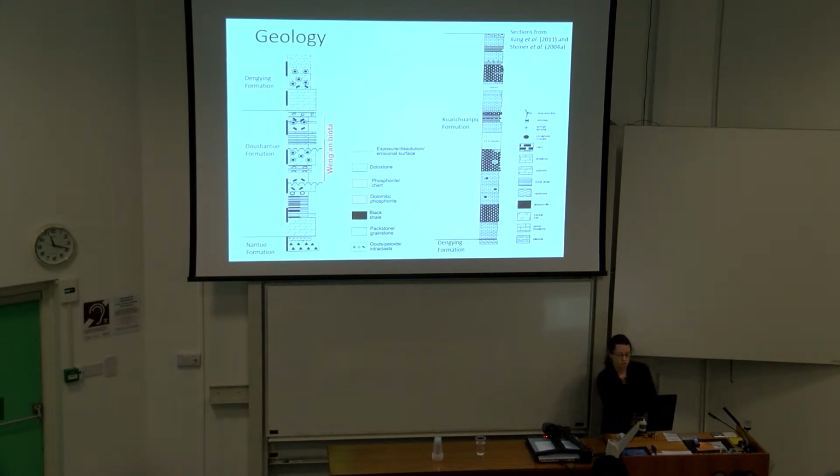So the Doushantuo and the Kuanchuanpu are in the same succession. So you have Doushantuo here, Ediacaran, overlain by the Donghue, and then the Kuanchuanpu lies on top of the Donghue. So they're very similar deposits. They both consist primarily of limestones and phosphatic limestones. And the fossils in both are preserved in calcium phosphate. So they've undergone very similar diagenetic histories.